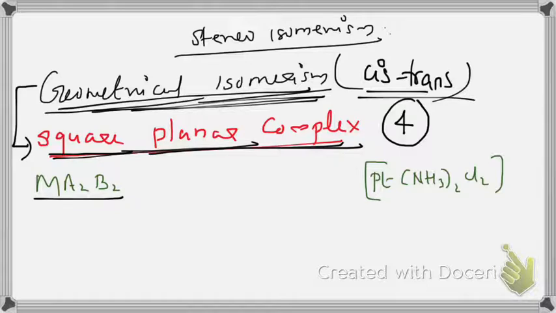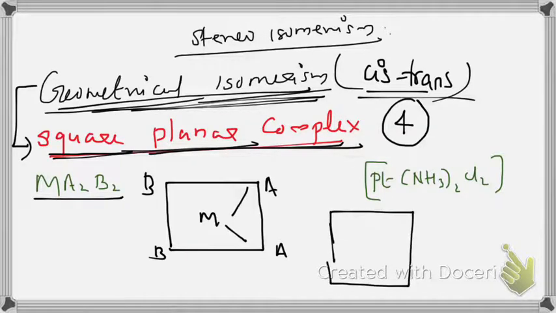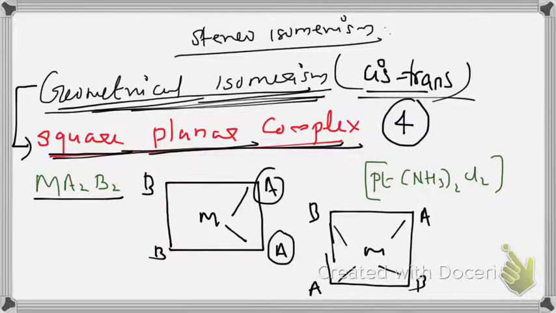First formula is Ma2b2 square planar. The second one is also Ma2b2. Here A and A are on the same side, then it is the cis isomer. Here A and A are opposite, that is the trans isomer.